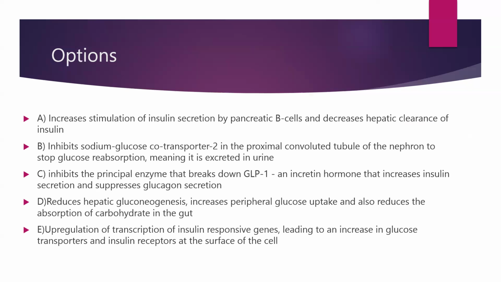Does it inhibit the principal enzyme that breaks down GLP-1, an incretin hormone that increases the insulin secretion and suppresses glucagon secretion? Does it reduce hepatic gluconeogenesis, increase peripheral glucose uptake, and reduce absorption of carbohydrate in the gut? Or does it cause upregulation of the transcription of the insulin responsive genes, leading to an increase in the glucose transporters and insulin receptors at the surface of the cell?